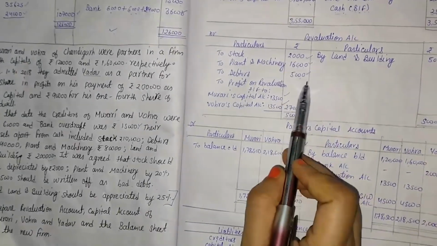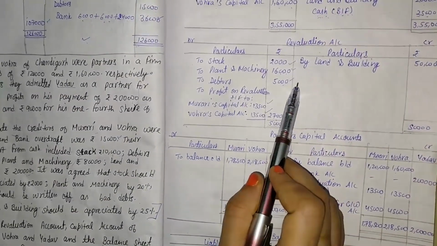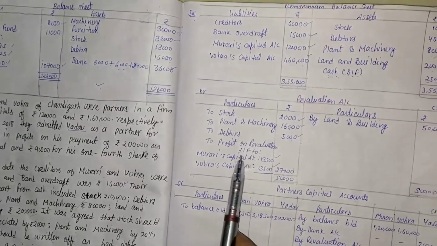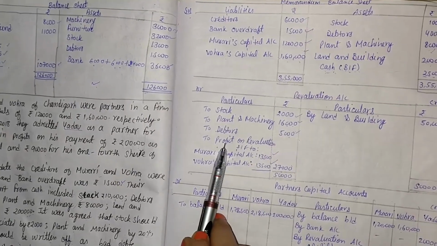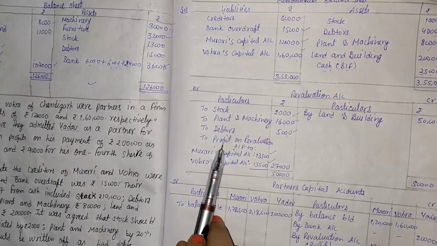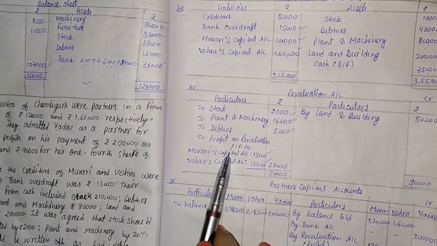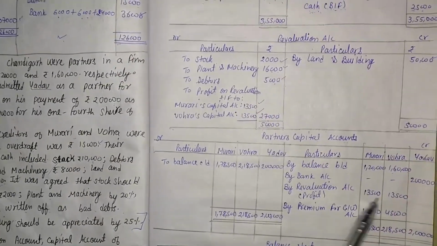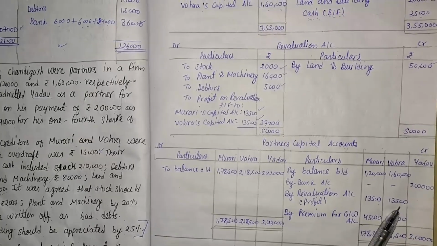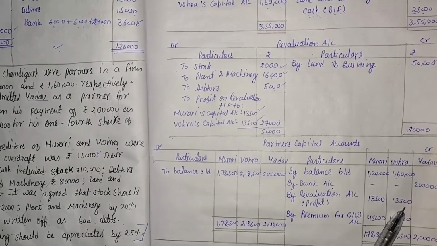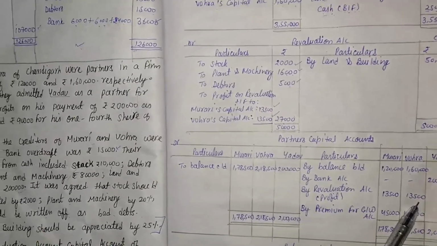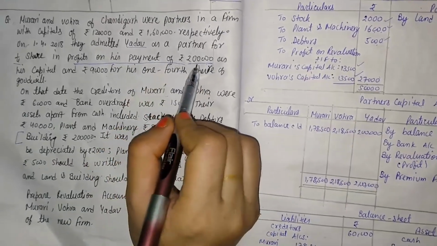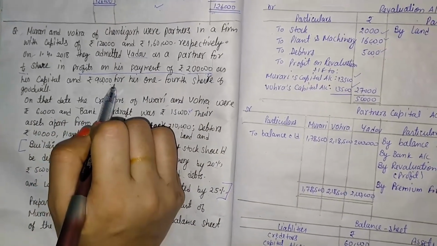So come to the next account, that is the revaluation account. Here the revaluation account we already made, and with the help of the revaluation account we find out the profit balance. The profit balance is entered in the reverse. It means the debit balance is transferred to the credit side by the name of by revaluation account, that is 13,500 and 13,500. After that we consider the question. In the question that line is given: Yadav comes with 2 lakh as capital and 90,000 as goodwill.